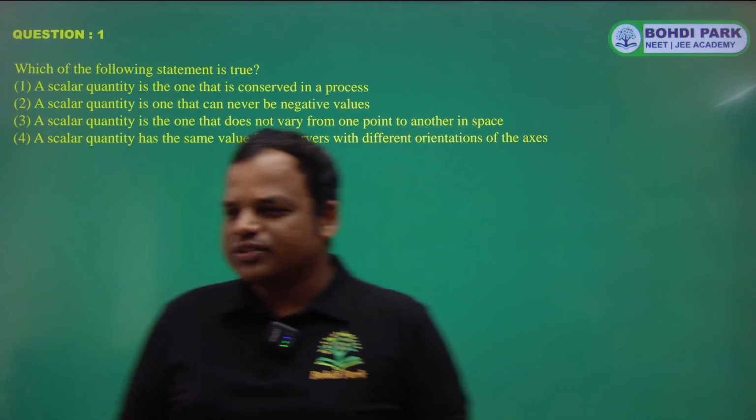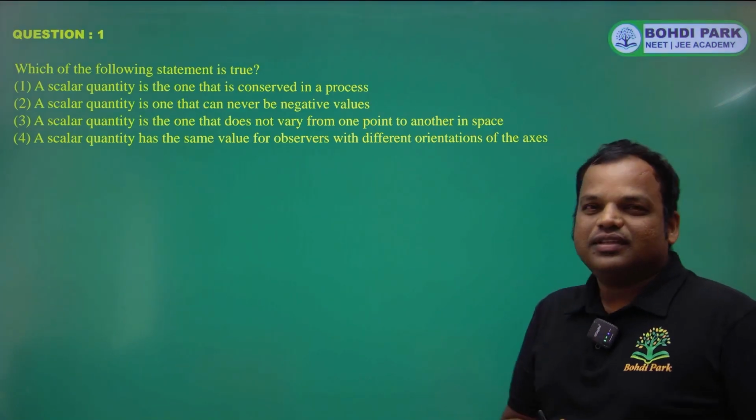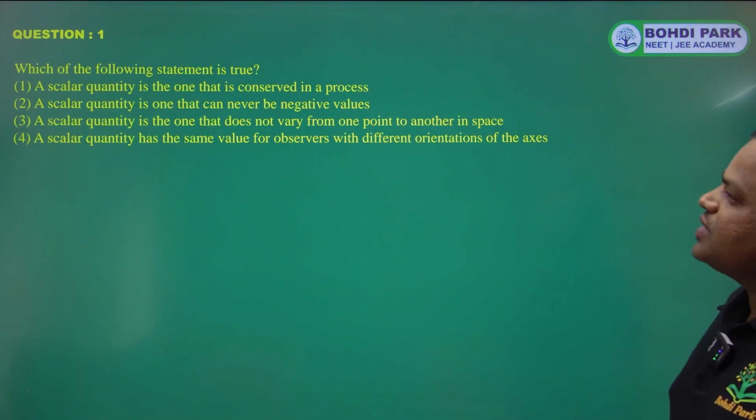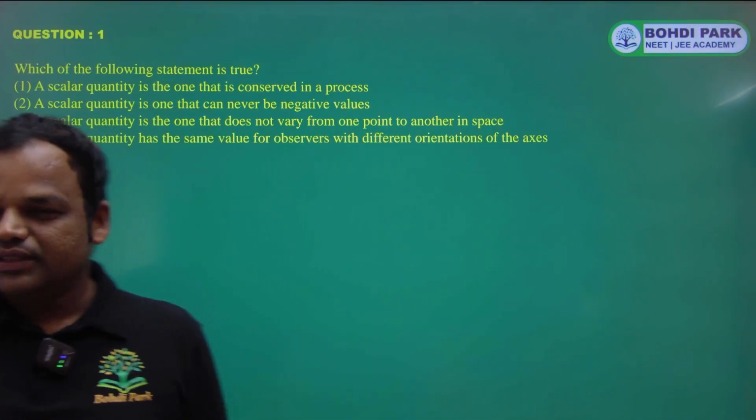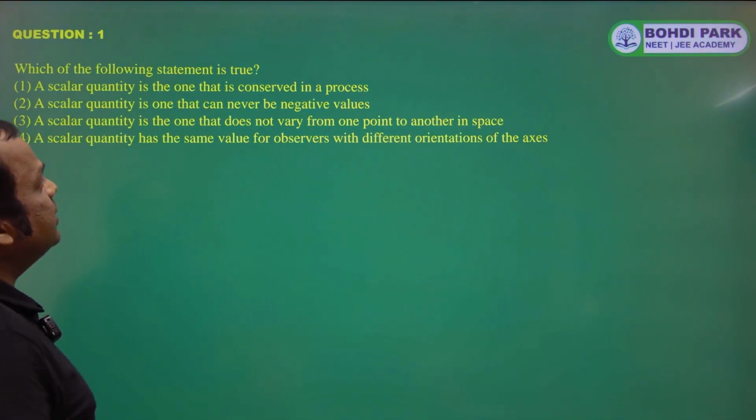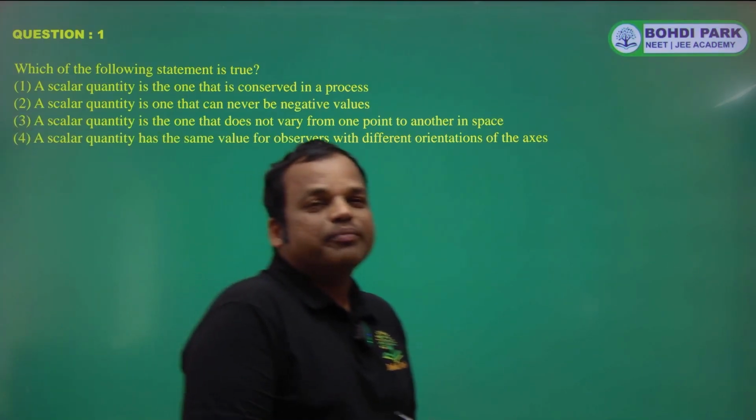So look at this first question. Which of the following statements is true? First option: a scalar quantity is the one that is conserved in a process. Conserved means remains the same.